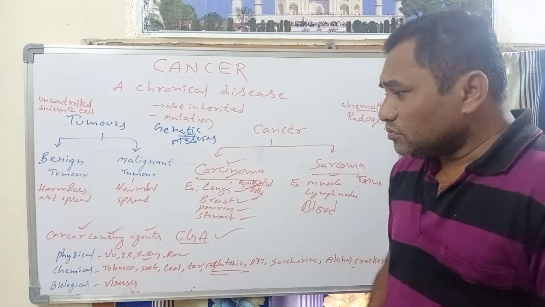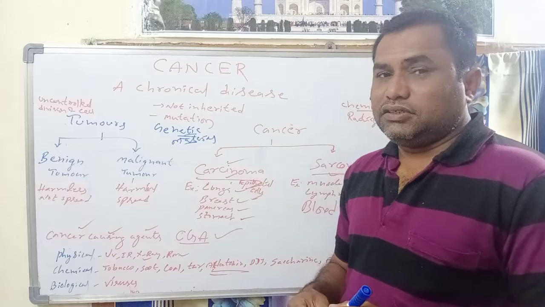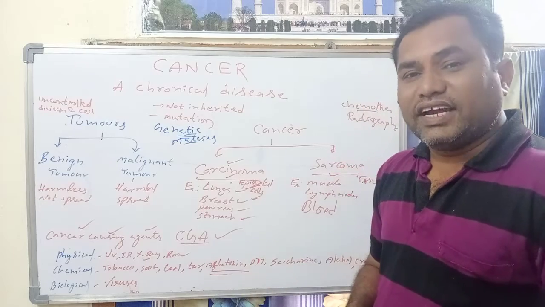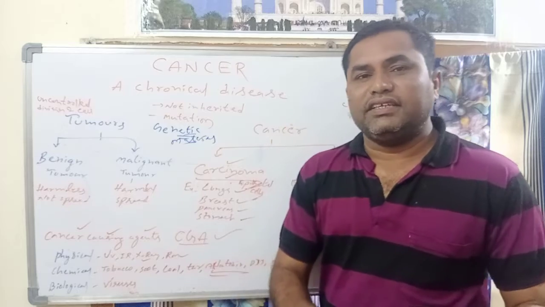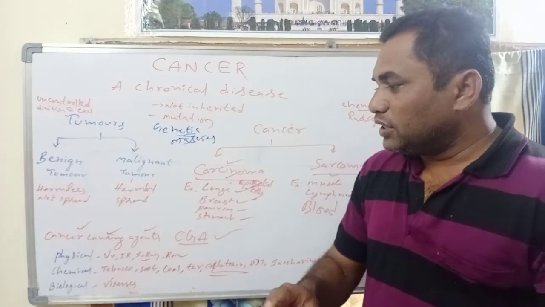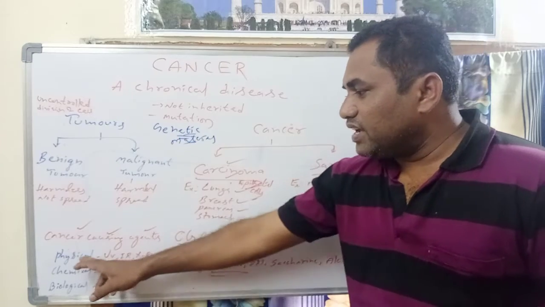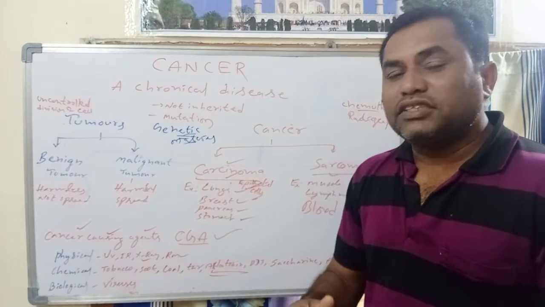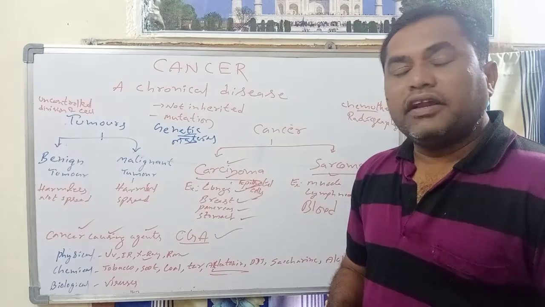Next, what are the agents responsible for causing cancer? Mainly three types of agents cause cancer: physical, chemical, and biological agents. Physical agents are ultraviolet light, infrared, x-rays, and radiations.